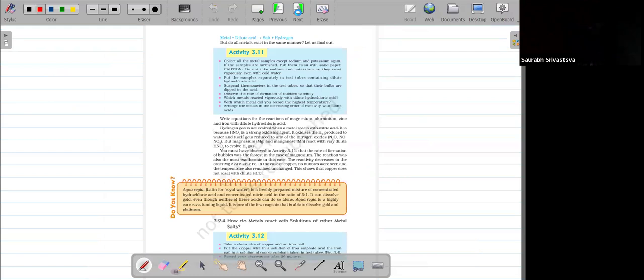Next condition is with acid. We know the first is the reaction of metal with oxygen, the second is reaction with water, and the third is reaction with acid. In the acid case, generally they give three acids: one is HCl, another is H2SO4, the third is HNO3, and the fourth is organic acid.